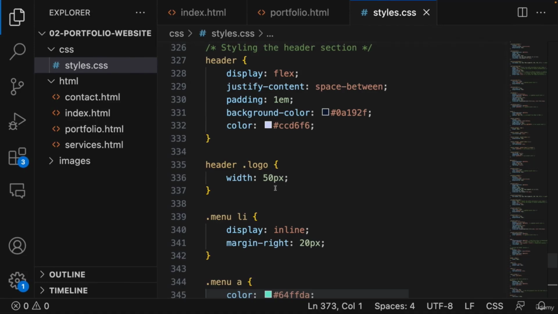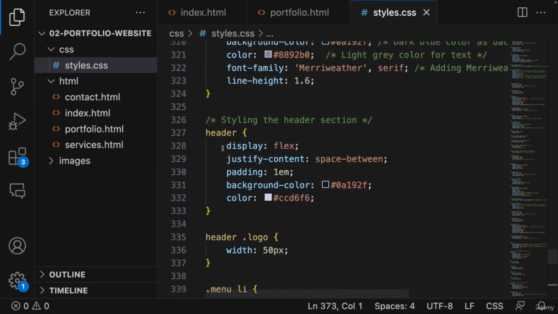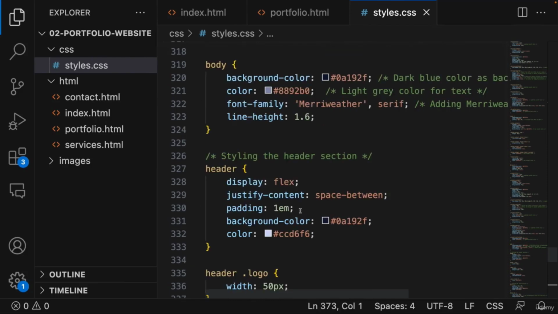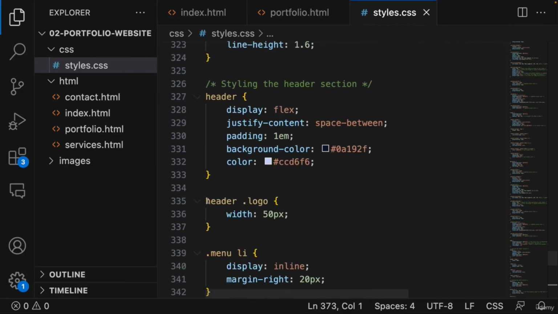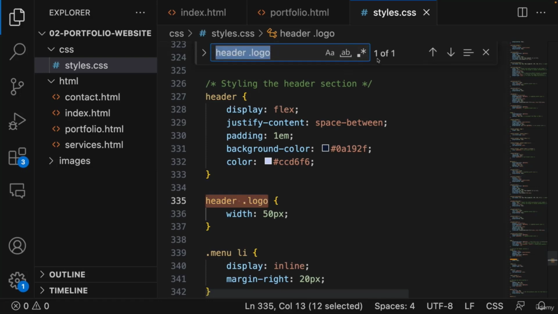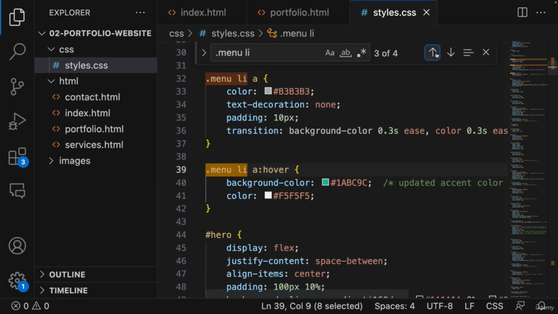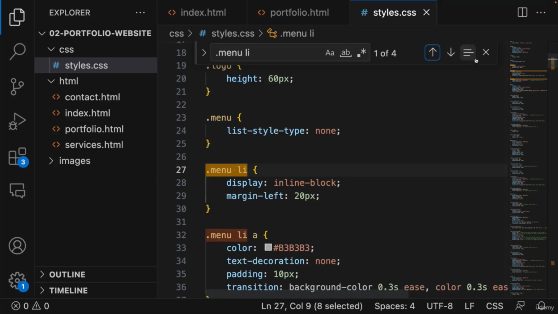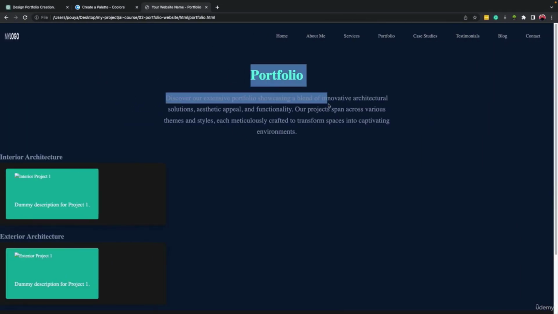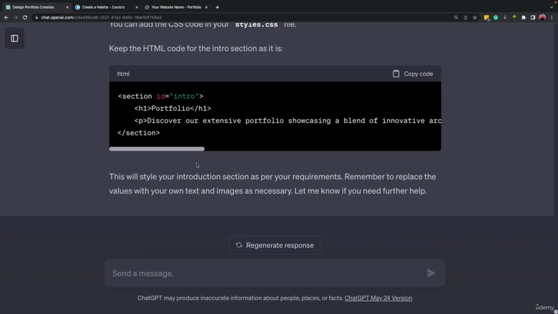The rest should be okay, right? Okay, so we have the body, we have the header before. I think if we search for this, all right, we have one of this. Let's come here and search for this and see how many of these we have inside our CSS code. We have 4, right? So we have this before as well at the top. You see, we are doing this all over again. So we can come here, right? This part looks fine, but the previous header was much better, right? Because we worked on it, we spent some time creating it.